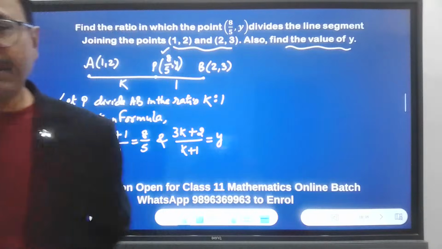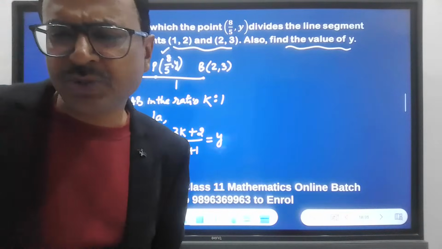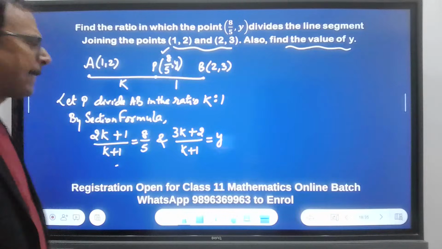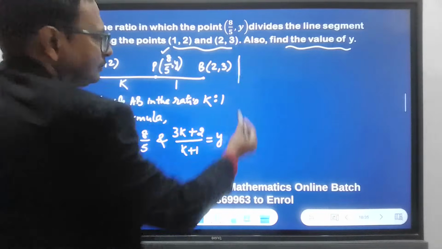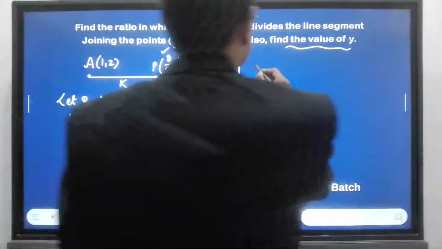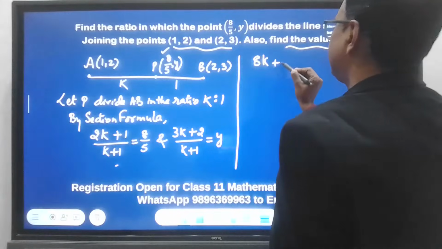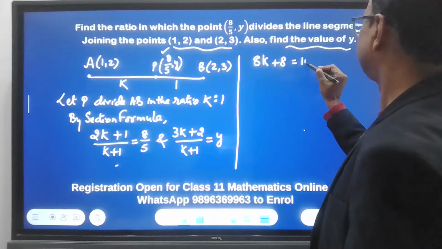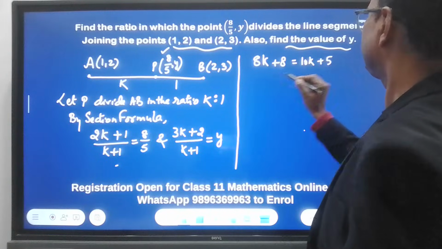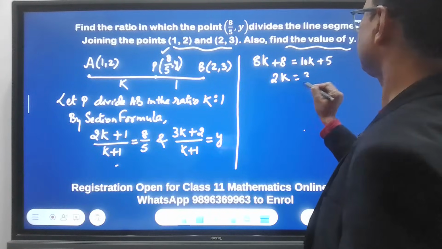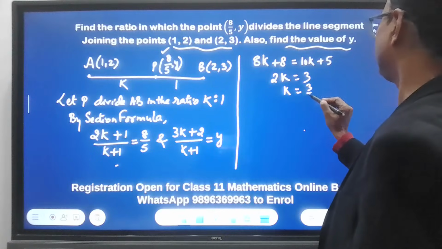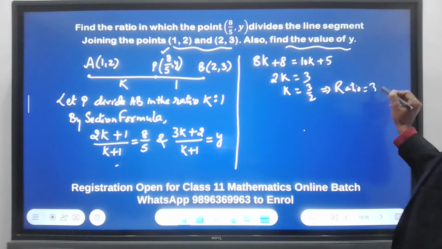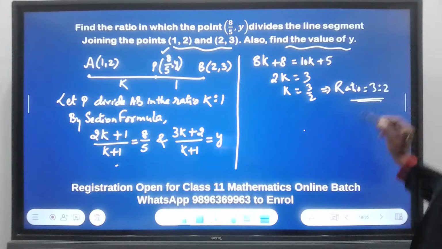Y is equal to 13 upon 5 is what I'm getting. The ratio 3:2 is what I'm getting. Okay, let's quickly solve it now. Cross multiply this, you get 8k plus 8 equal to 10k plus 5. So you have 2k is equal to 3. So the value of k is 3/2. That means the required ratio is 3:2. That is the first answer.